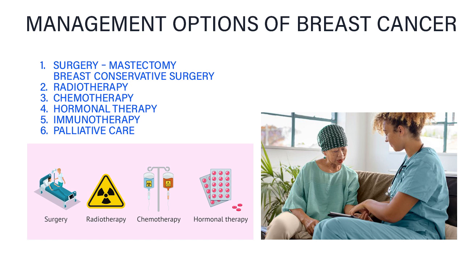Surgery can involve a mastectomy, where one or both breasts are removed, or breast-conserving surgery, which preserves the breast while removing the tumor. Radiotherapy targets cancer cells in the breast or chest area using external beams. Chemotherapy uses powerful drugs to kill cancer cells and is often used before or after surgery. Hormonal therapy involves medications that block hormones or lower hormone levels to treat hormone-sensitive cancers. Immunotherapy helps the immune system recognize and fight cancer cells, though it's used in specific cases.